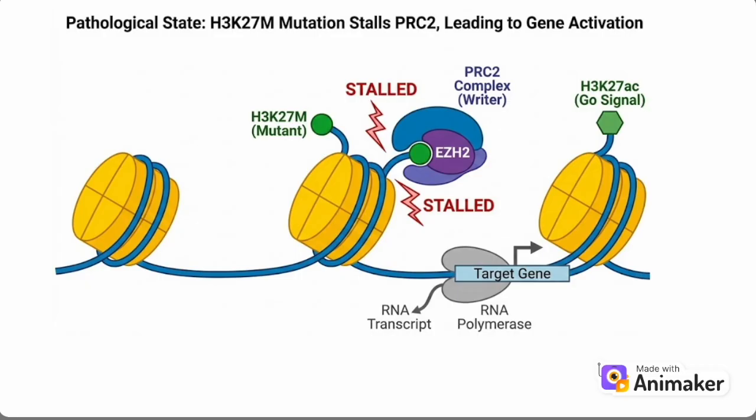Part 2. The mechanism. Lewis et al. 2013 identified the culprit, a lysine to methionine substitution at position 27. In a dominant negative manner, nucleosomes containing H3K27M recruit PRC2 and strongly inhibit its catalytic activity, so the writer can no longer efficiently place stop signs elsewhere in the genome.